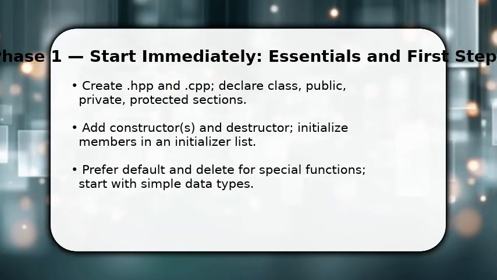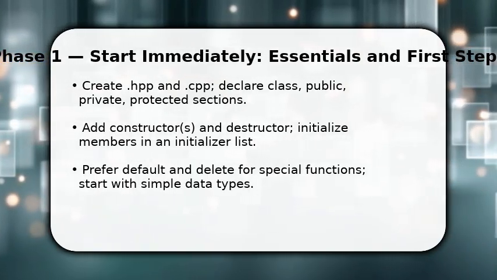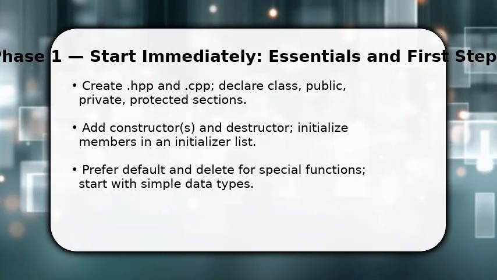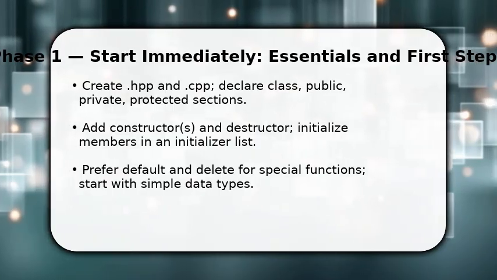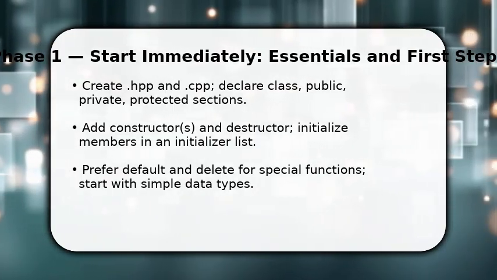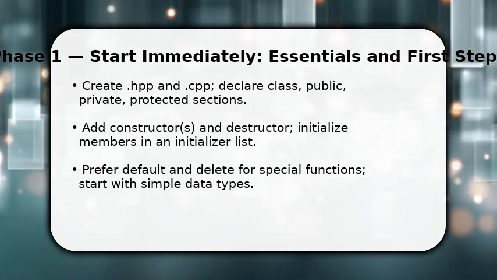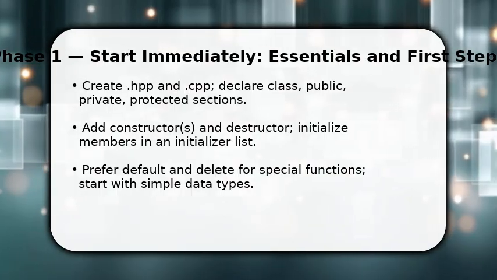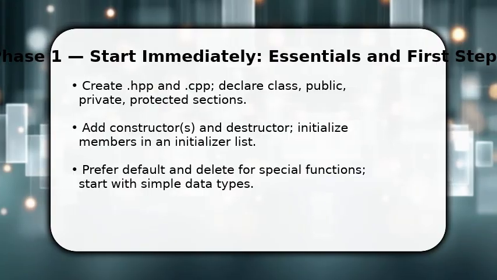You begin by defining the shape of your type. Make a header with a class declaration, then a source file for implementations. Add constructors and a destructor, and initialize members using an initializer list for deterministic setup. Keep data members private to enforce encapsulation. Expose only needed functions as public. Once done, compile small example code to confirm the class builds.